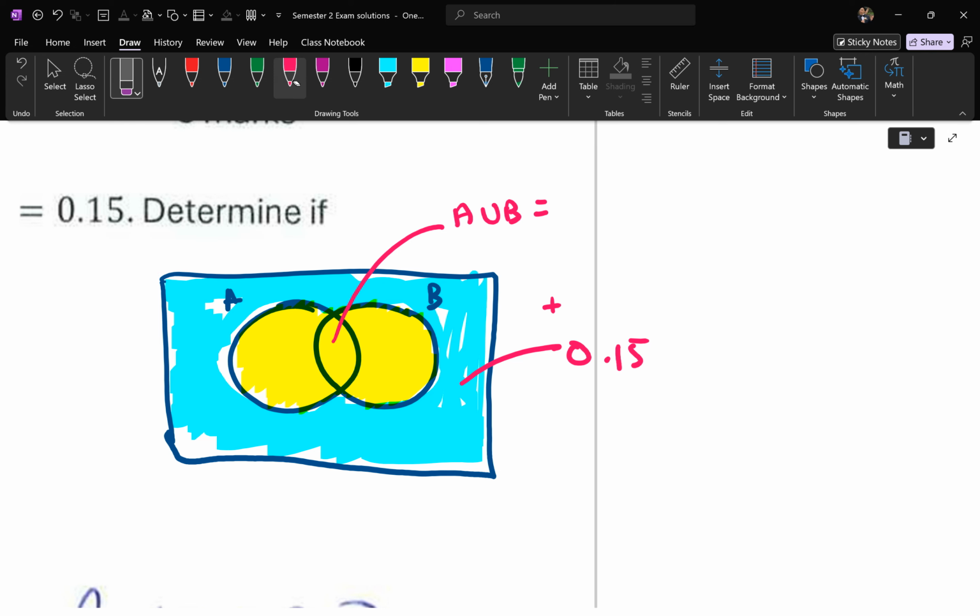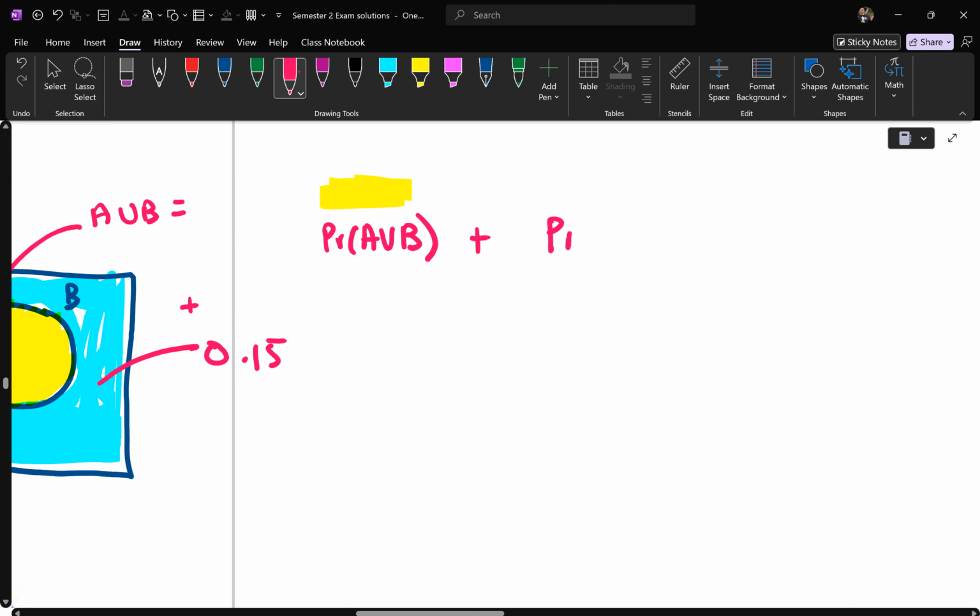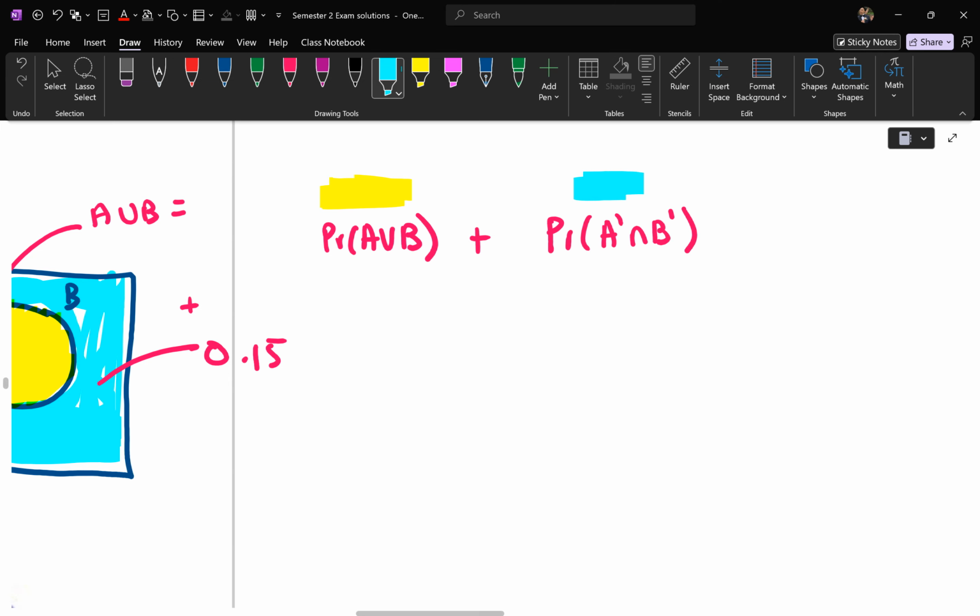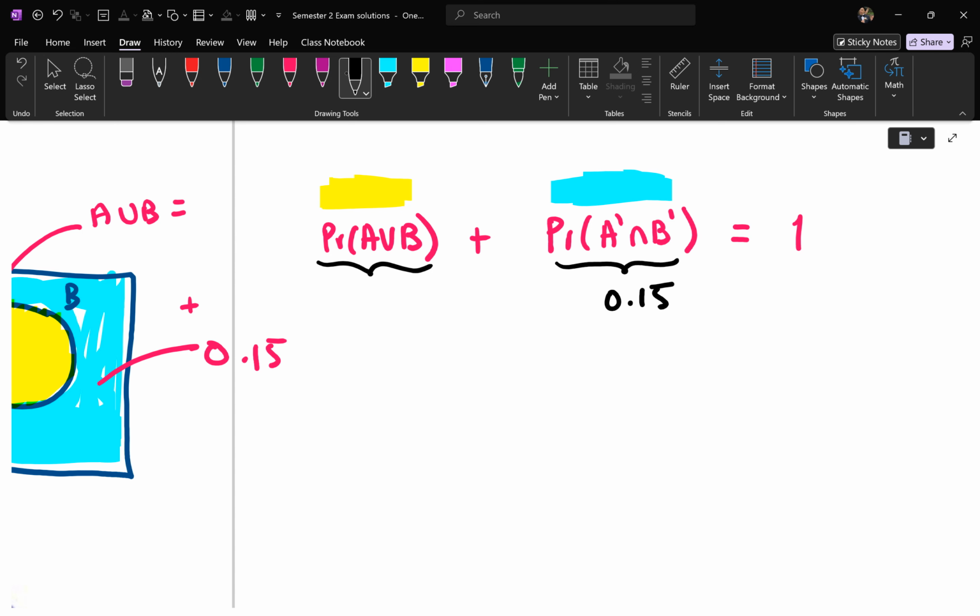So the probability of A union B, the yellow region, plus the probability of A dash intersection B dash, the blue region, is meant to give you everything, which is 100%, which is 1.